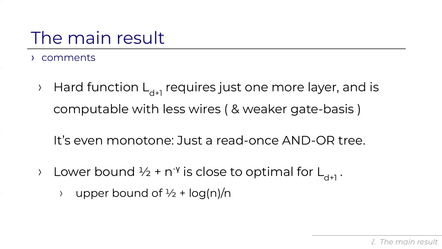The second comment is that the lower bound is in fact close to optimal for this particular function. So the lower bound is that every TC0 circuit of superlinear size and depth D computes the function at most half plus n to the minus gamma of the inputs. But there is unconditionally a near matching upper bound of half plus log n over n, since the function is like a read once monotone formula, etc. So unconditionally, it can be approximated by a single variable with this success.